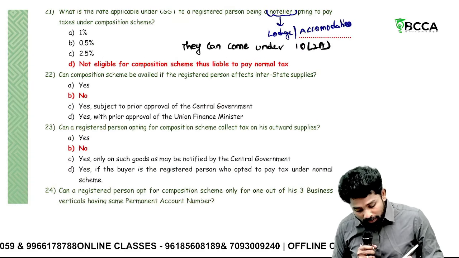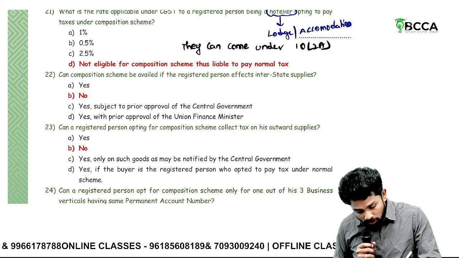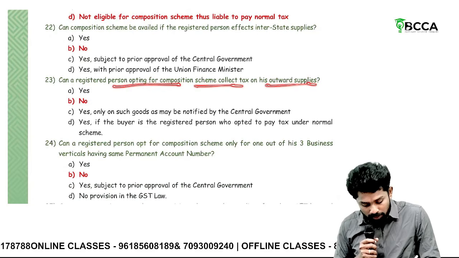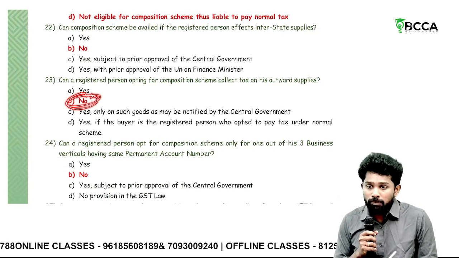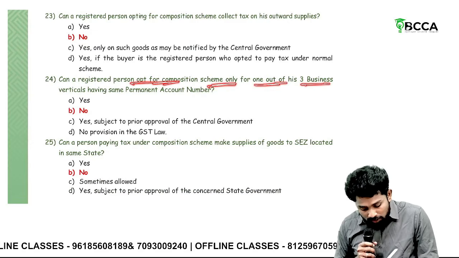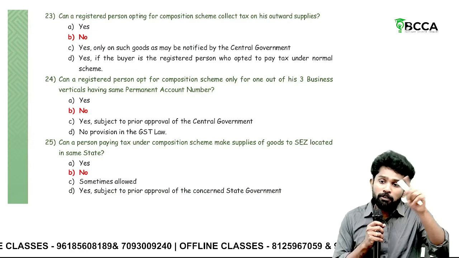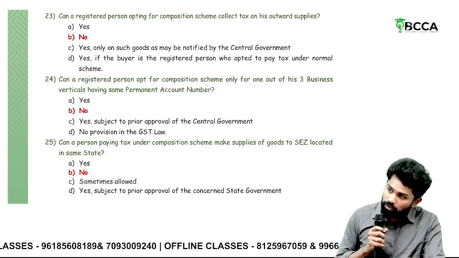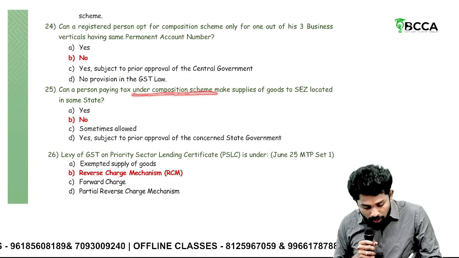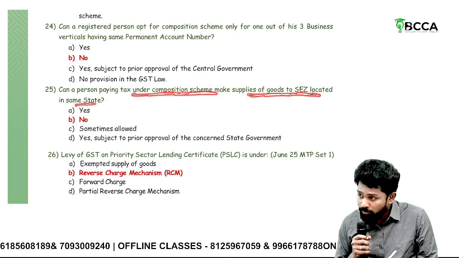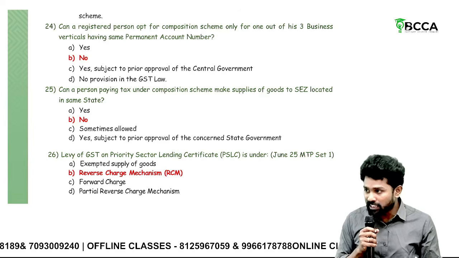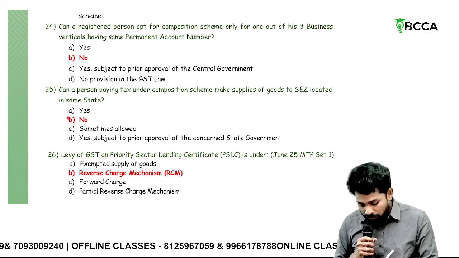Can composition scheme be availed if the registered person effects interstate supply? No, interstate supply is ineligible. Can a registered person opting for composition scheme collect tax on his outward supply? No, he cannot collect tax from his outward supply. That's why he'll be issuing a bill of supply. Can a registered person opt for composition scheme for only one out of his 3 business verticals? No. Composition scheme is PAN-linked. Either all of them under the composition scheme or all of them will become ineligible. Can a person paying tax under composition scheme make supplies of goods to SEZ located in the same state? No. Sir, SEZ located in the same state is also still an interstate transaction. So since he is making interstate supplies, he will become ineligible.